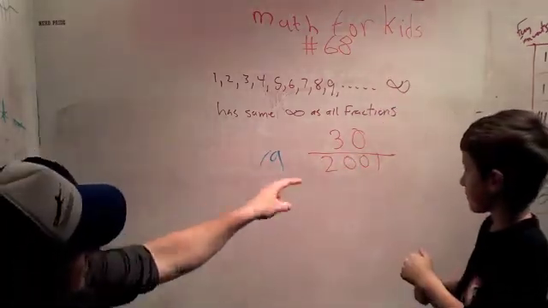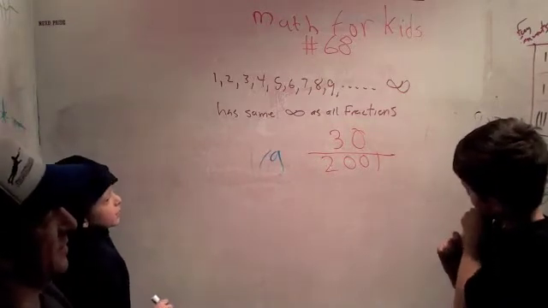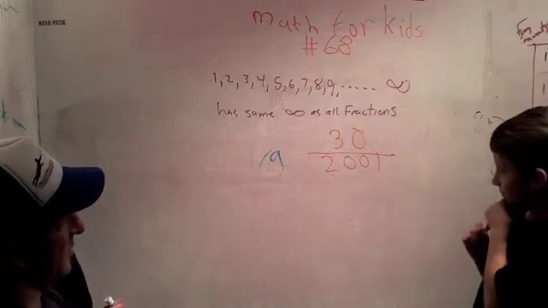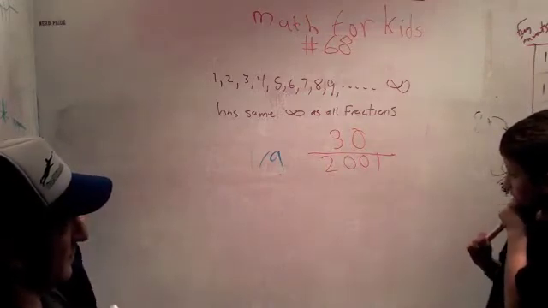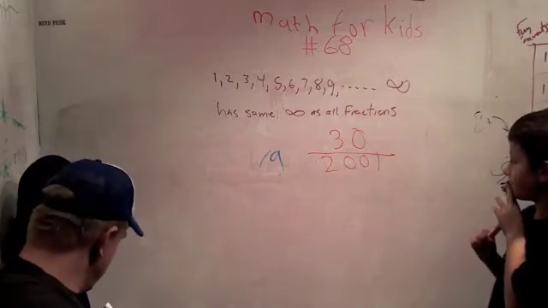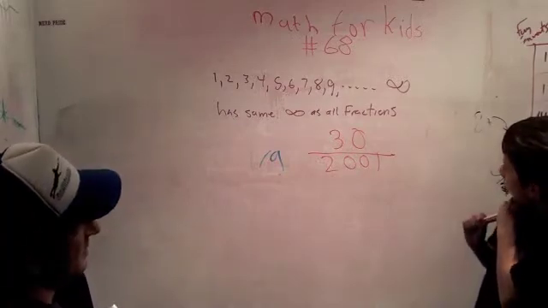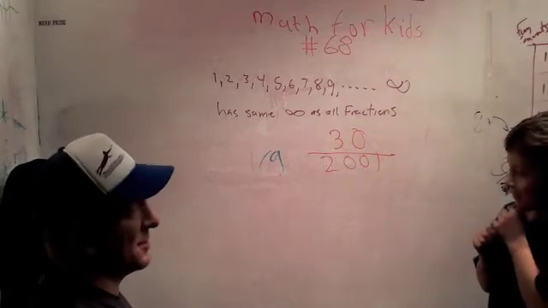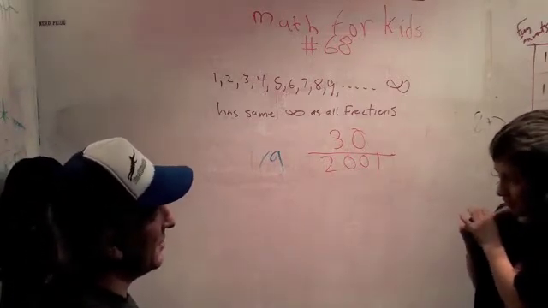Is that fraction in reduced form, by the way? Well, that is a very interesting question. Let's not spend like 8 years thinking about it.